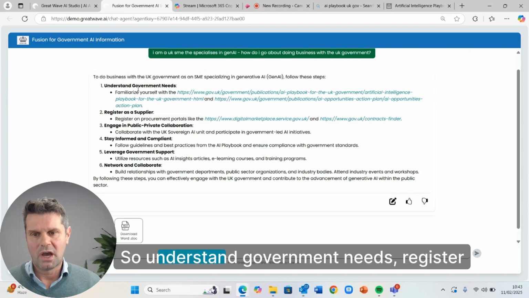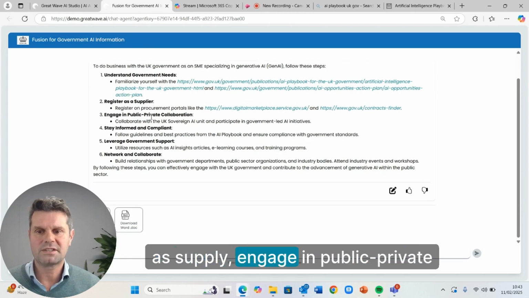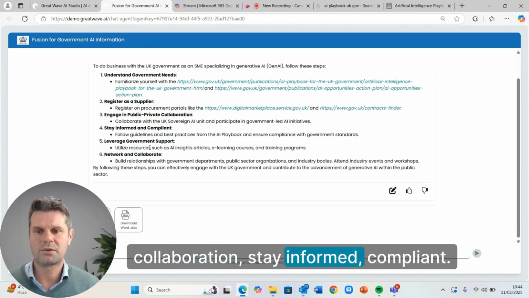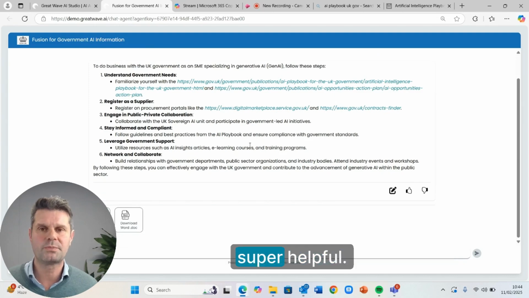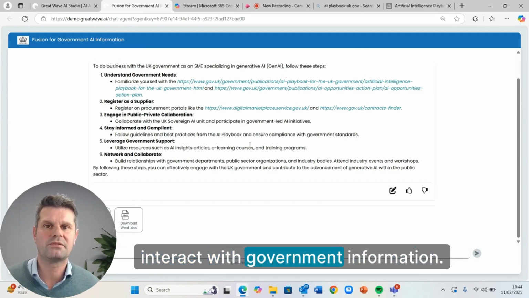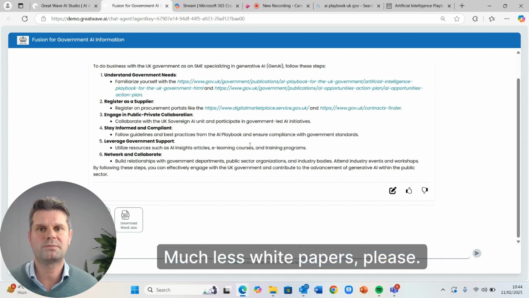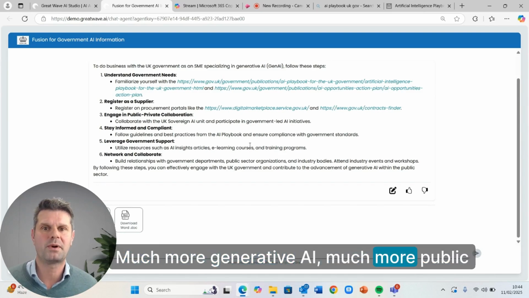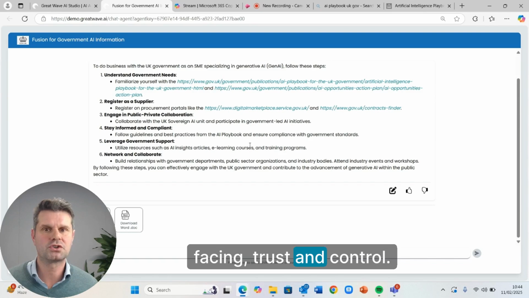Understand government needs, register as a supplier, engage in public-private collaboration, stay informed and compliant. I mean, this all looks pretty good to me. Super helpful. This is the kind of way that I want to interact with government information. Much less white papers, please. Much more generative AI, much more public-facing, trust and control.